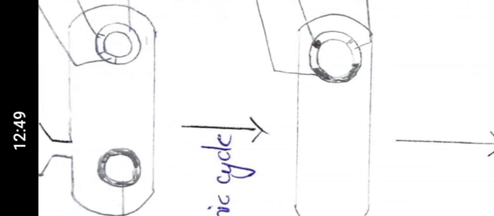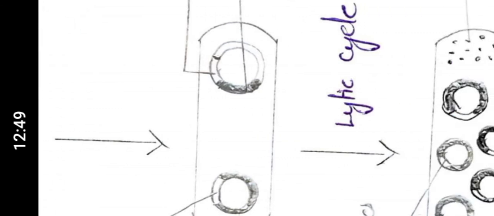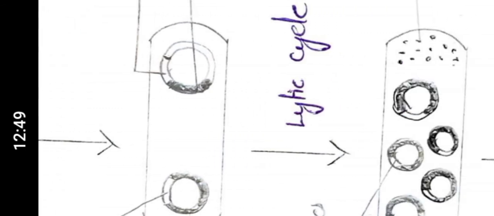This phage DNA undergoes recombination and forms a recombinant DNA. Okay, recombinant DNA. Here if you see, this gal gene is from the bacteria, but it is now in the viral genetic material. Now this undergoes the lytic cycle.